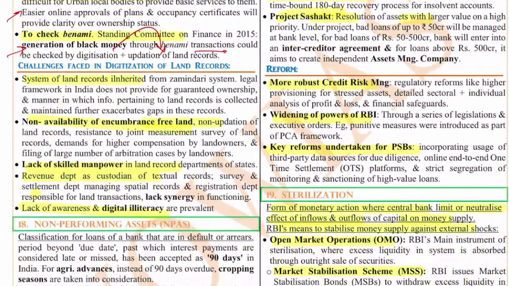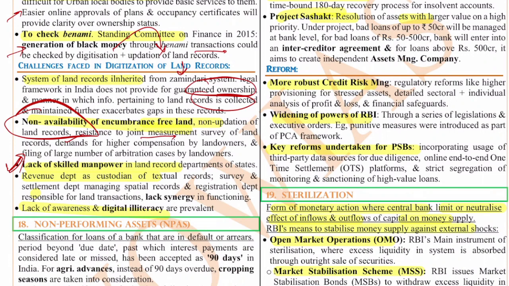What are the challenges? If you see the system of land records, it was inherited from the Zamindari system, and the legal framework in India does not provide for guaranteed ownership. So there are a lot of issues because of that, and the manner in which the information pertaining to land records is collected is also an issue. Also, non-availability of encumbrance-free land, non-updation of land records, and resistance to joint measurement surveys of the land records. All these things are issues. Lack of skilled manpower is another issue.